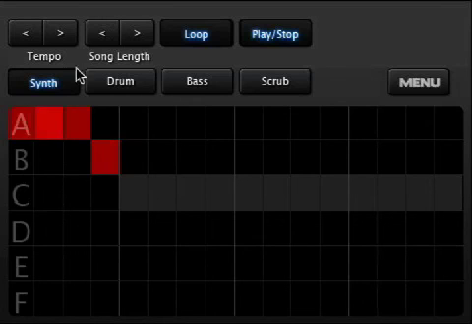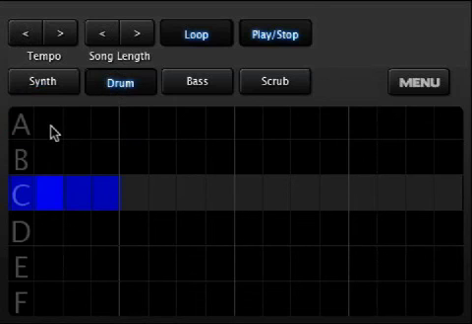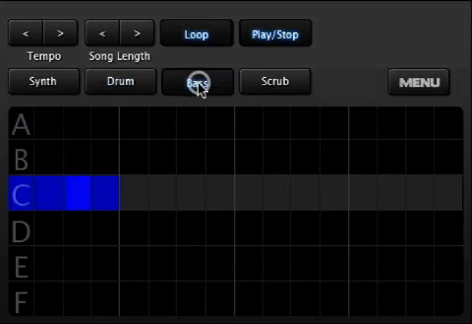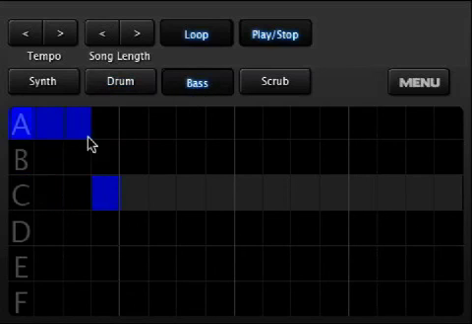Oh, you can also play around with the tempo. You can also delete a square just by clicking it again. With the scrub button, you can jump around the song to listen to a specific step.